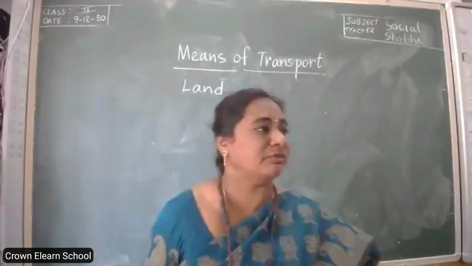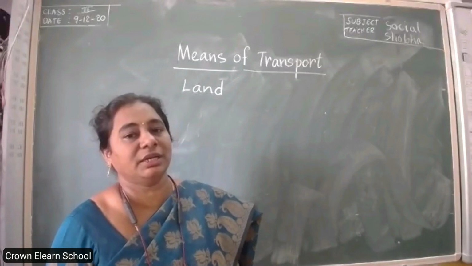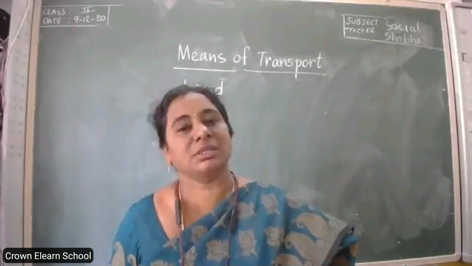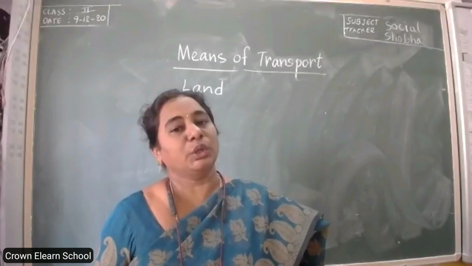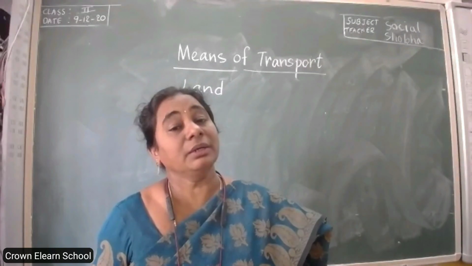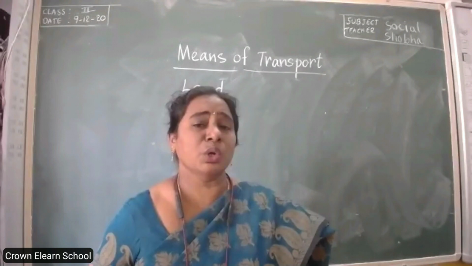What are some of them? You also learned them under difficult words. Cars, buses, scooters, motorcycles, auto rickshaws and cycle rickshaws, isn't it? So all of them are.